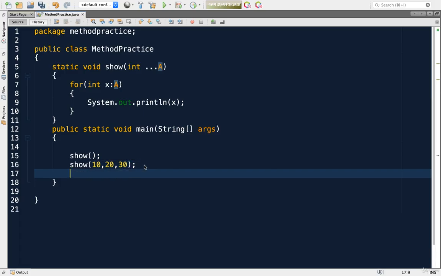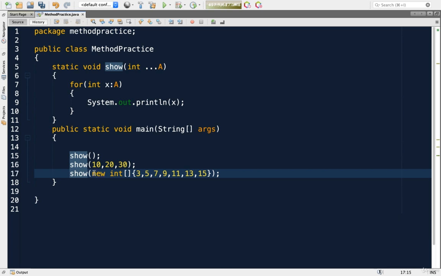Now, is it possible to pass an array itself? Let us try. I will say new int of some elements 3, 5, 7, 9, 11, 13, 15. I have given some array of elements. Here I should give brackets. Now here I am creating an array with these initialized elements, and when we say new, it will be created in heap.